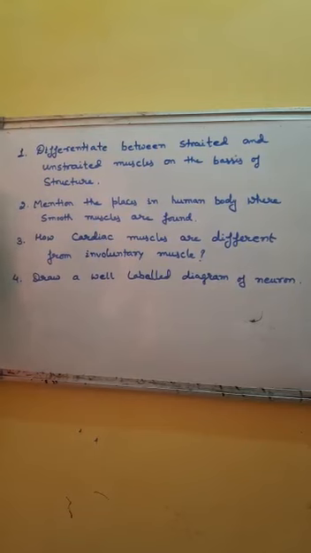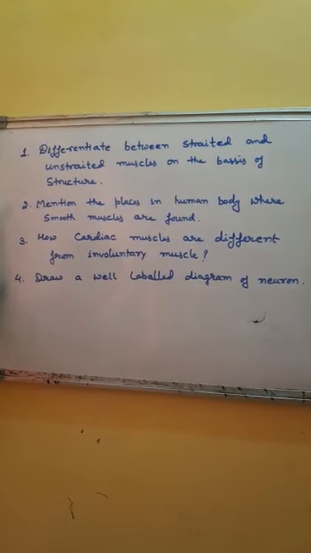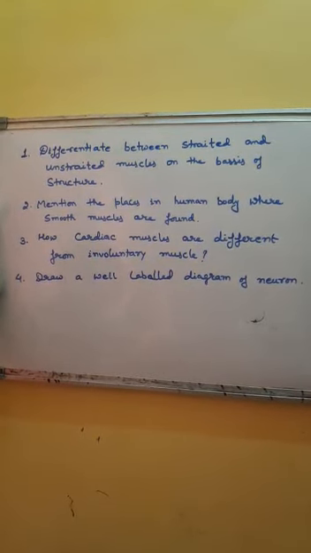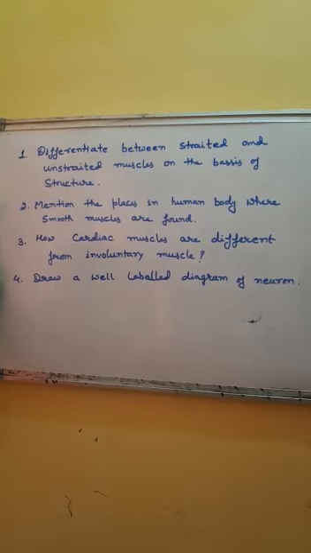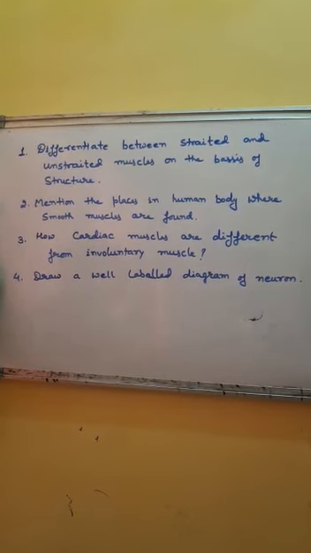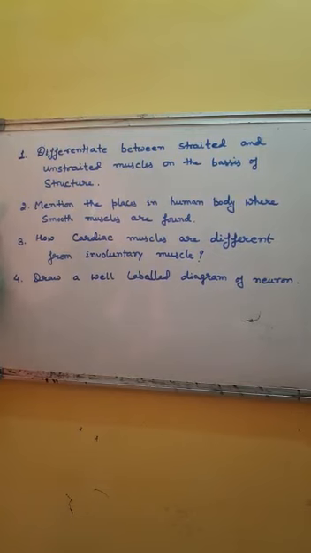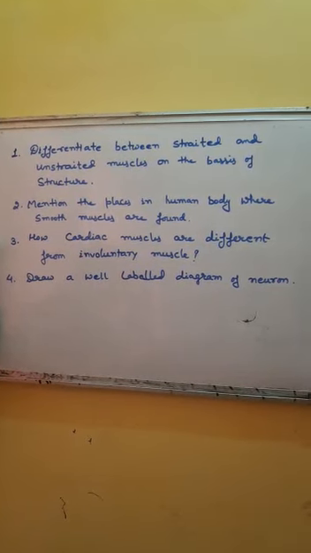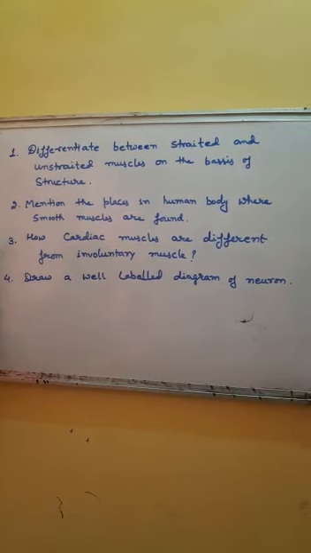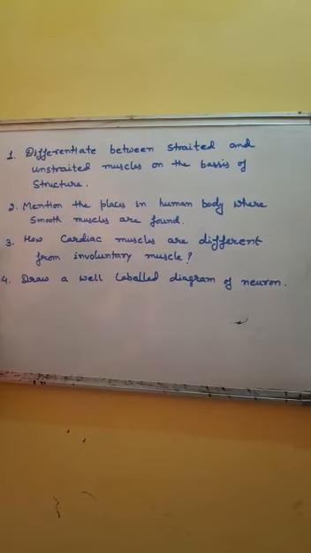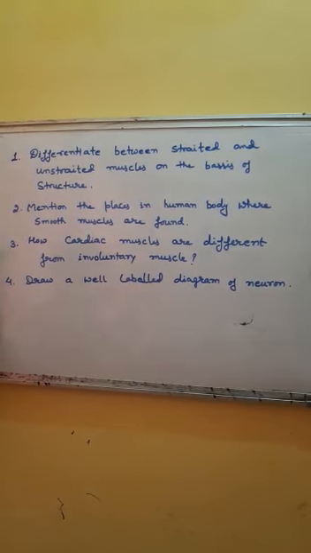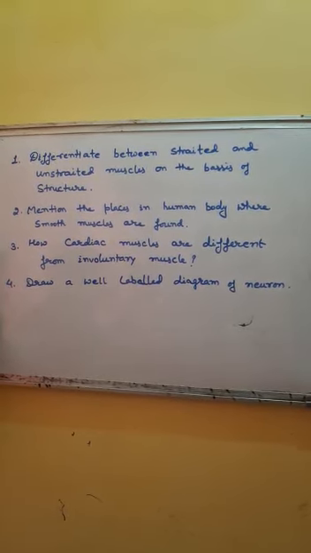In the second question, you have to mention the places in human body where smooth muscles are found. So you will name the places where you can find smooth or involuntary muscles in human body. The third question is, how cardiac muscles are different from involuntary muscles. Here you will explain the difference between involuntary and cardiac muscles.